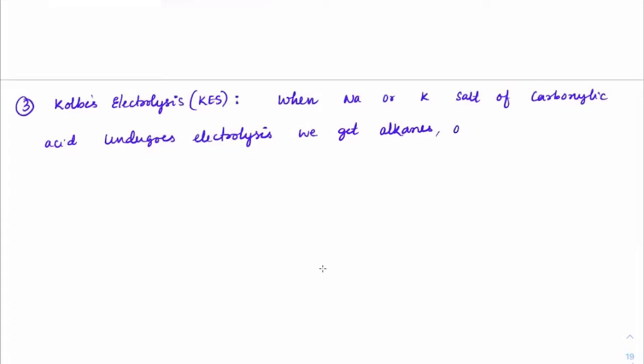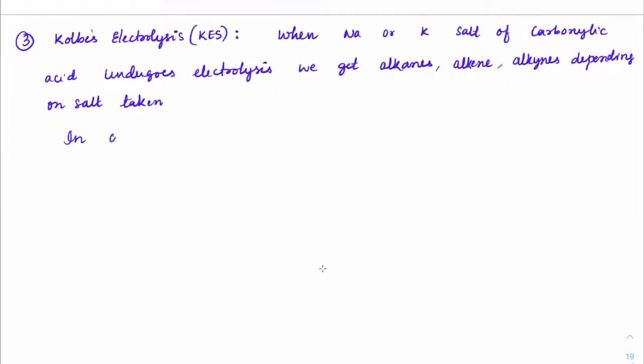Depending upon how the molecule is, we might get alkene also, alkyne also, depending on the salt taken. This reaction is happening in aqueous solution. In aqueous solution, any carboxylic salt which you take, like RCOO⁻ Na⁺, will dissociate 100% into RCOO⁻. You must have learned in ionic equilibrium that organic salts which we consider dissociate 100%.